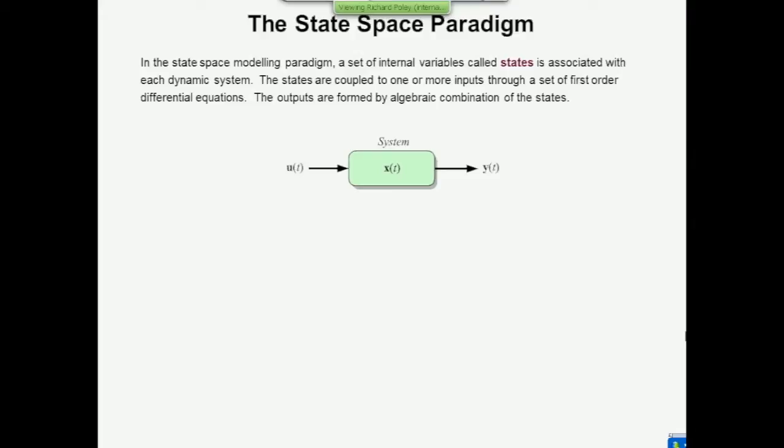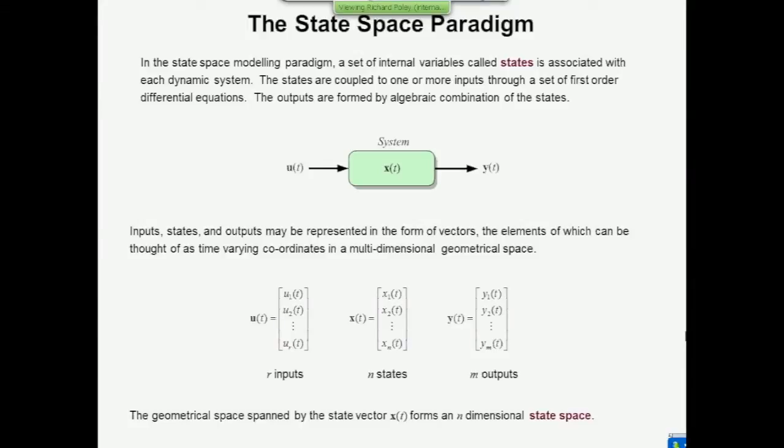But additionally, there is a set of internal variables called states, which will be denoted by a vector called X. That's the universal notation for the internal state vector. And so immediately you have 3 vectors which describe the system and 3 dimensions of those vectors. Those dimensions are extremely important.